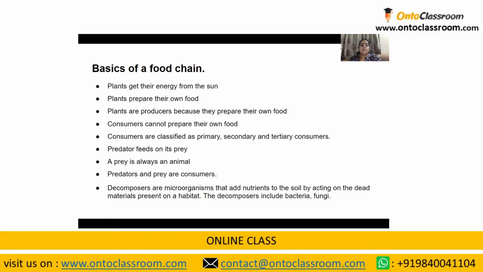And the predators always feed on their prey. A prey is always an animal. A prey cannot be a plant. And the predators and prey are the consumers. Last but not the least, to end the food chain, we have the decomposers, which are the microorganisms that add nutrients to the soil by acting on the dead materials present in that habitat.